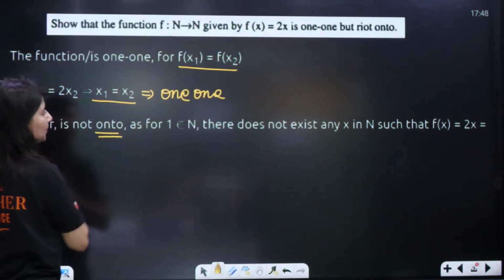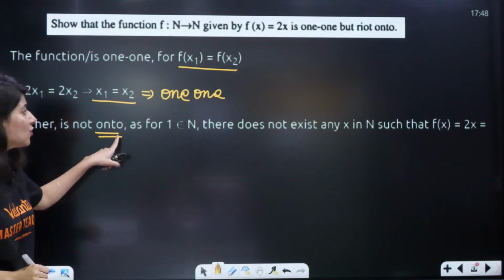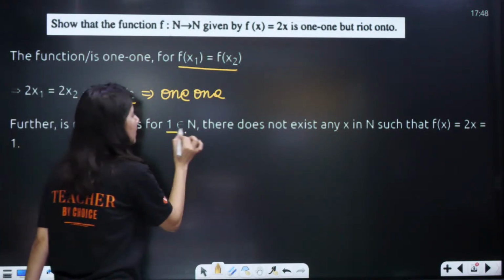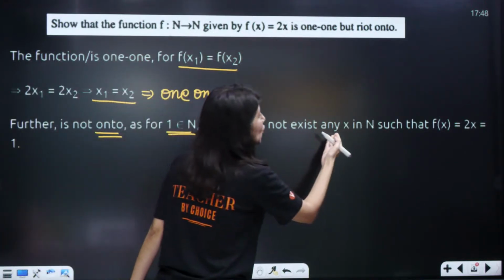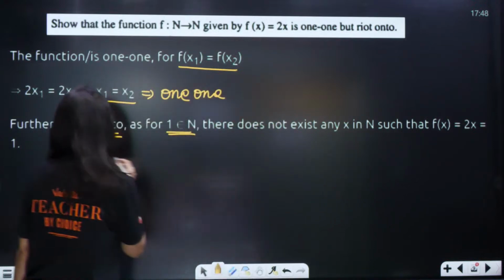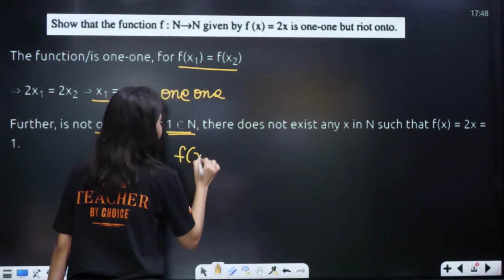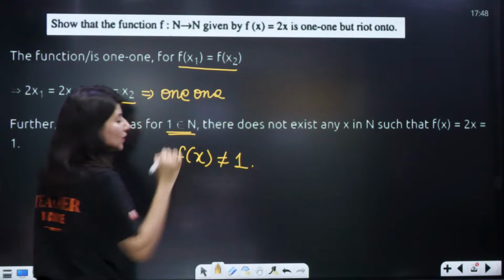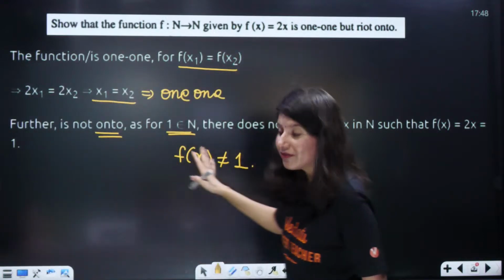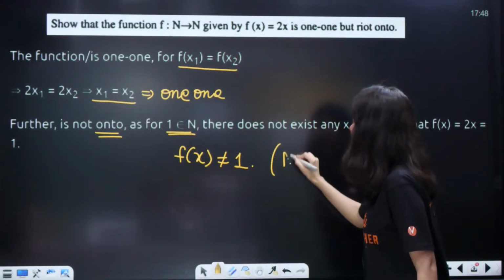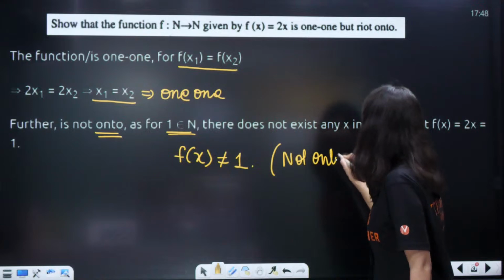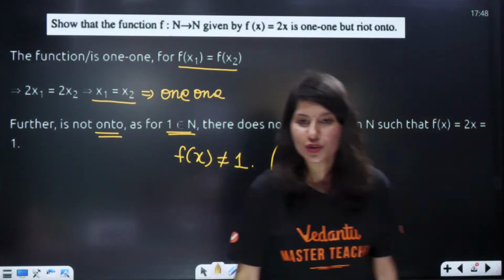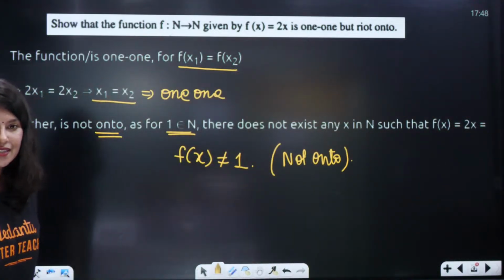For onto, further, the function is not onto because 1 belongs to the natural numbers, but there does not exist any x such that f(x) is equal to 1. Here your f(x) is never ever equal to 1. That's why your function is not onto. Okay. I guess this is also clear. Shall we move on to the next problem, my dear students?